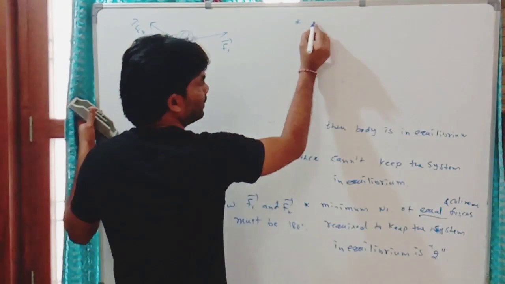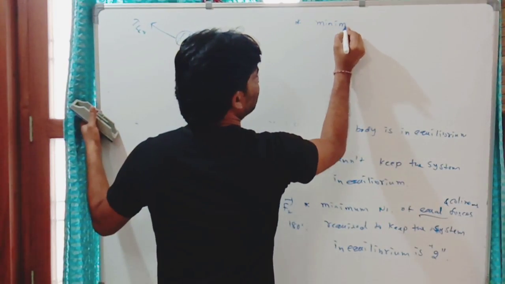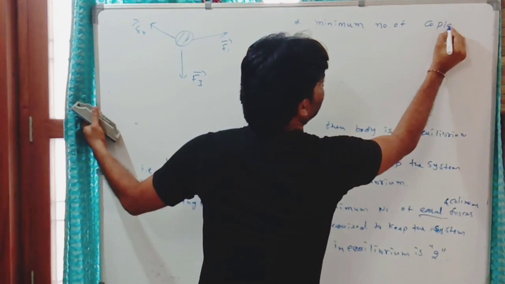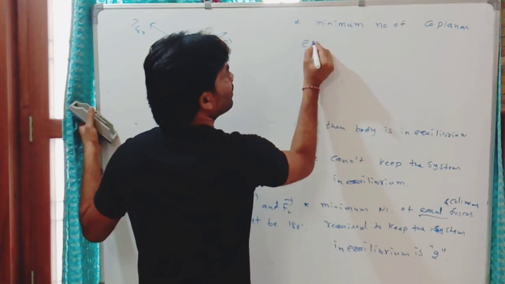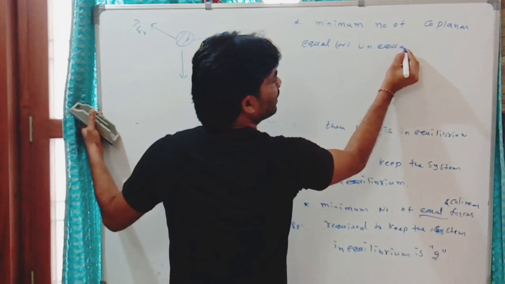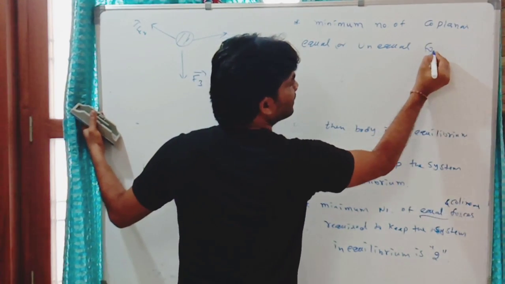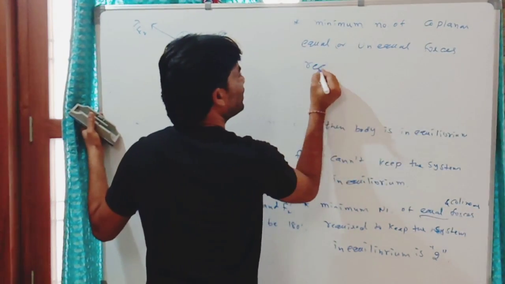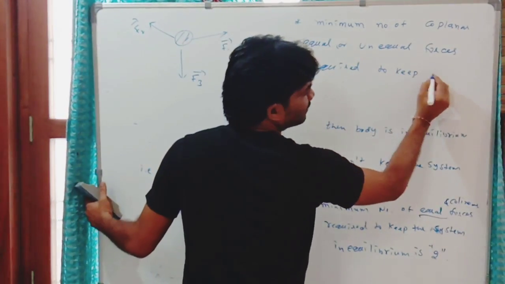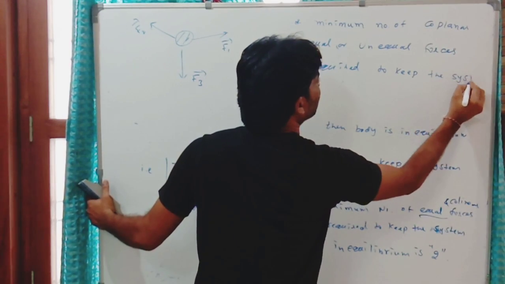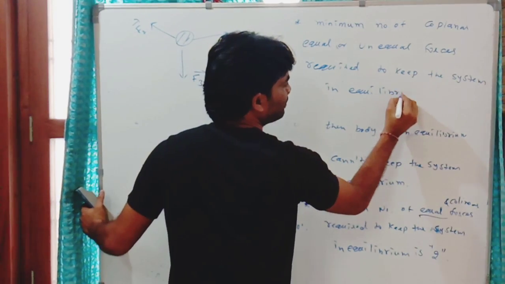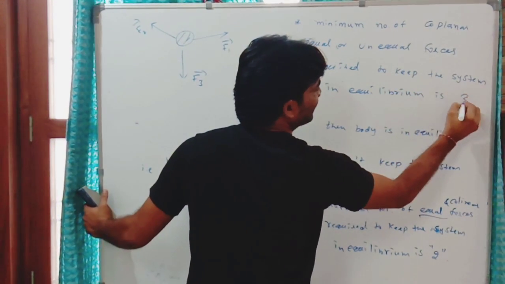So the important point here is the minimum number of coplanar equal or unequal forces required to keep a particle or system in equilibrium is 3.